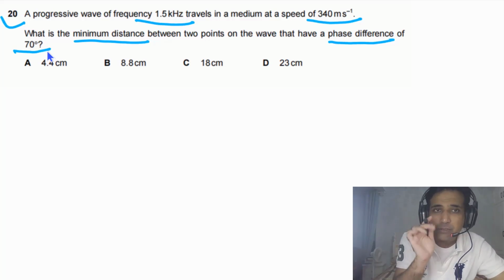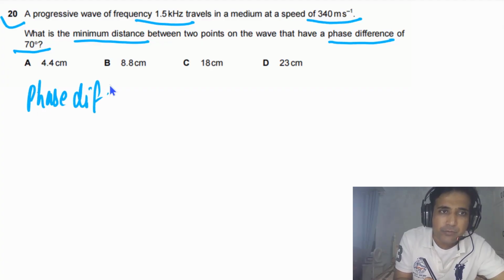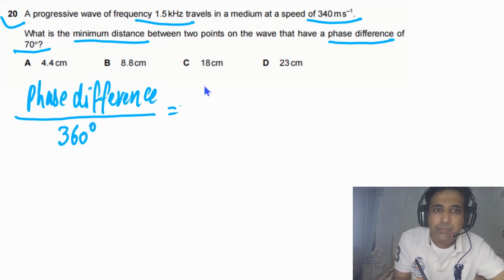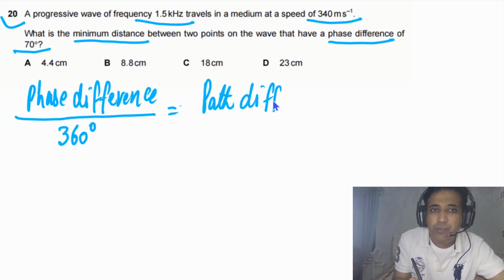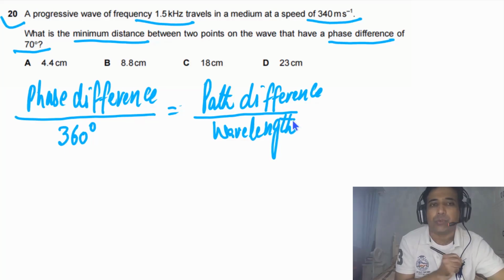To do that, we need to understand the ratio: phase difference divided by 360 degrees is equal to the path difference divided by the wavelength of the wave. So this is the main concept you need to understand.